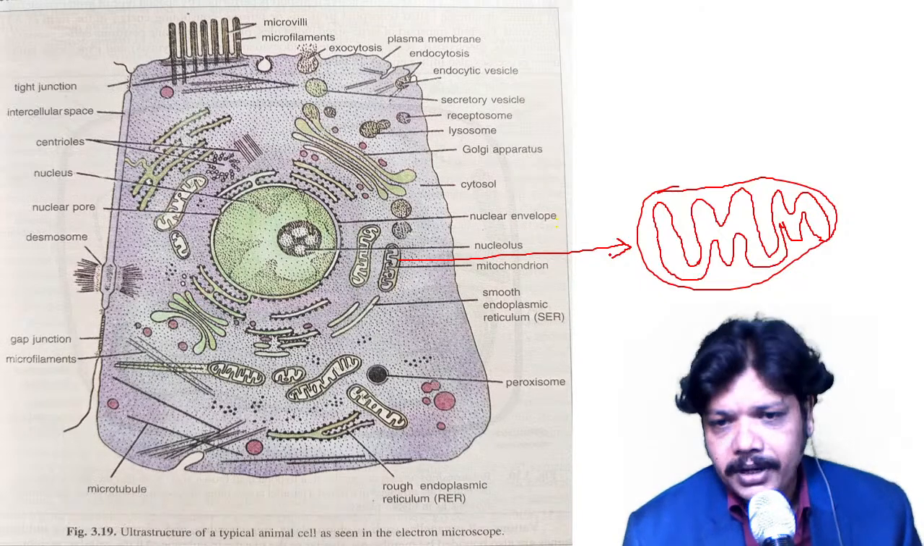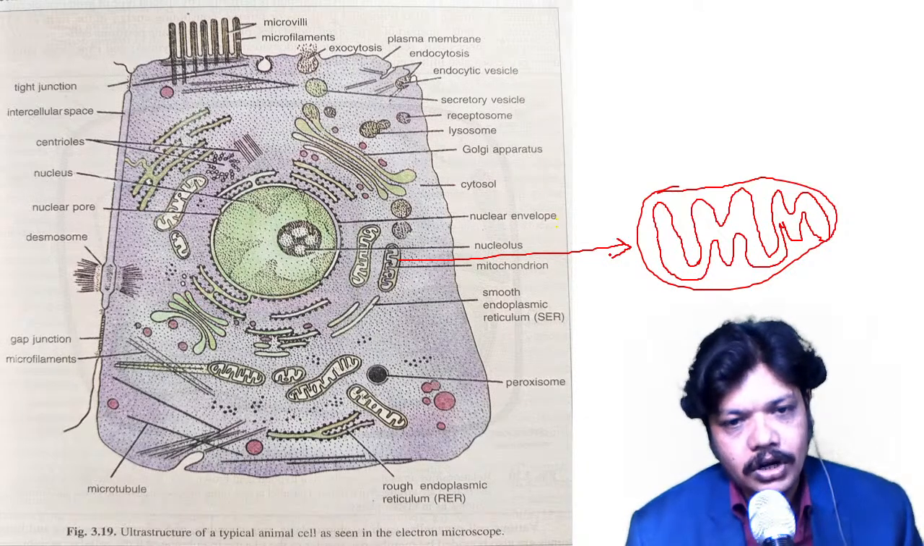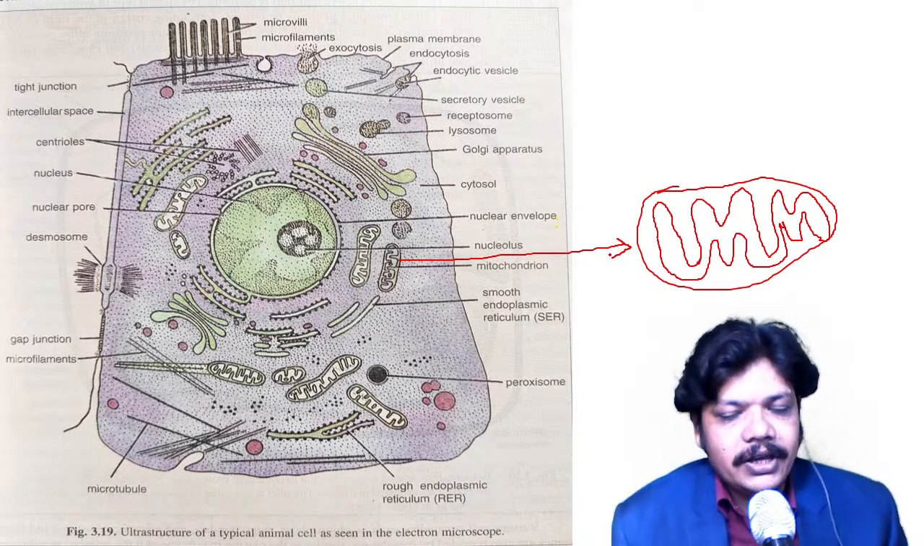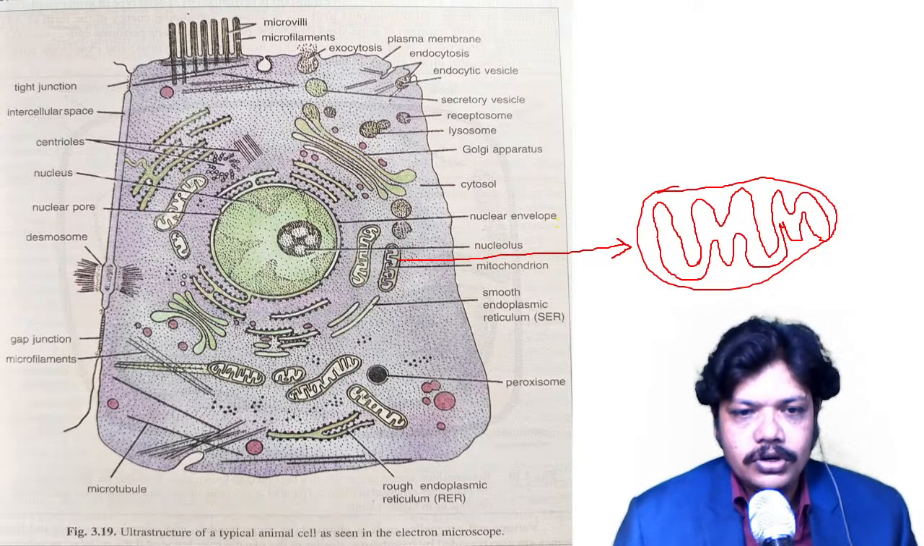With the help of F1 particle, it will produce the energy according to the requirement of the cells, and that energy will be provided to the cells. So that's why mitochondria is the powerhouse of the cell. So this is the mitochondria again over here. I will mark over here.